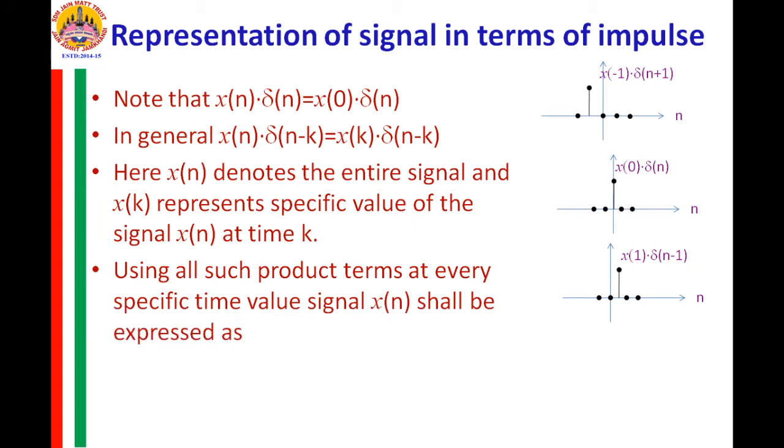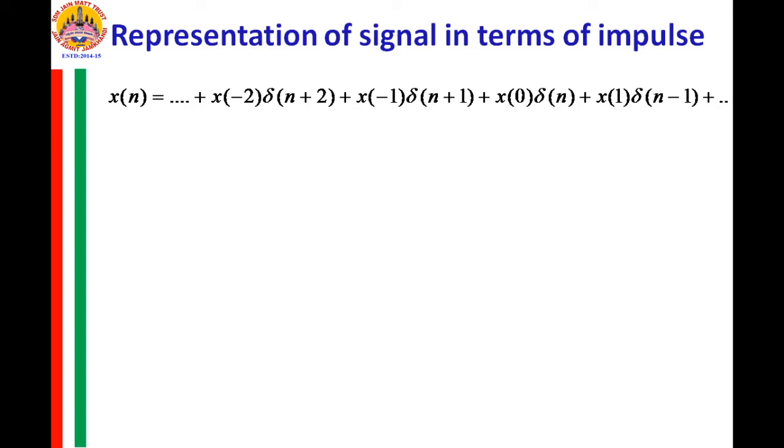Using all such product terms at every specific value of k, x of n shall be expressed by a sum equation. The signal may exist from minus infinity up to plus infinity, and I am taking here only 2 to 3 terms out of the infinite duration sum.